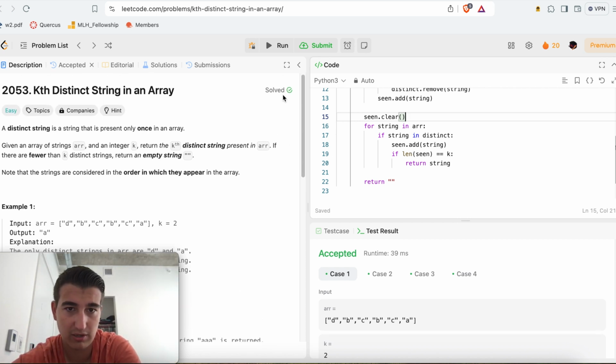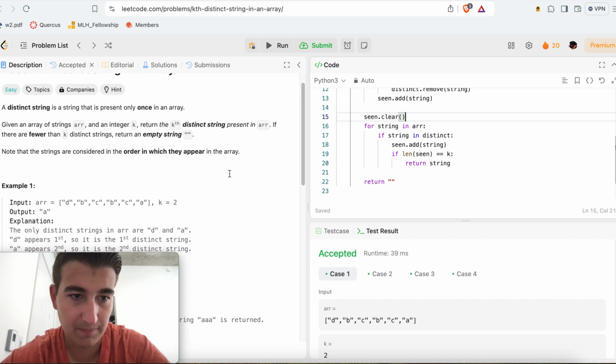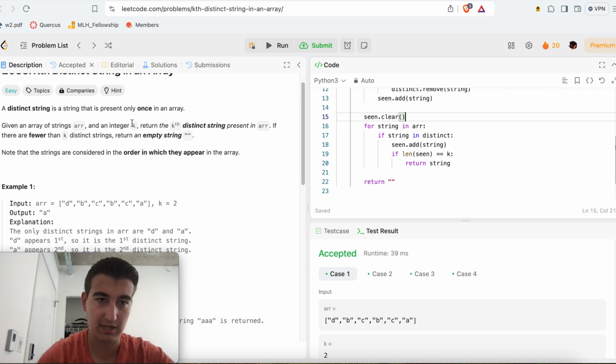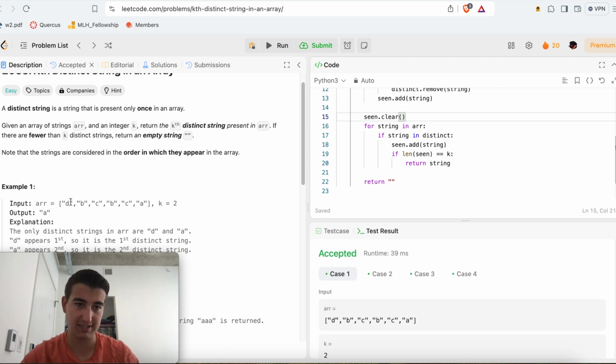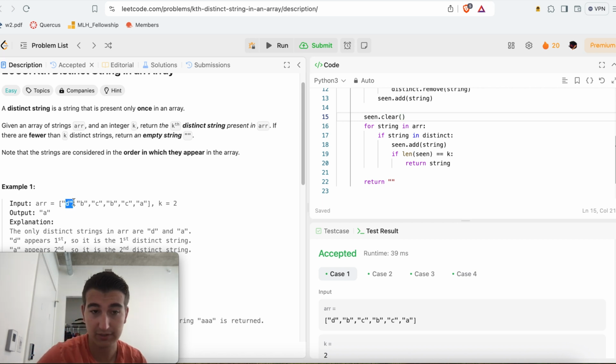The solution is totally all right. To kind of explain what I'm doing, it's this, right? The problem says we want to find the kth distinct string present in R, right? And so how are we going to do this? If we look at an example like this, our first character is D, right? And k equals 2. And we might think, oh, okay, we just need to look at the next element that's not distinct and so on, and we'll get it right away.